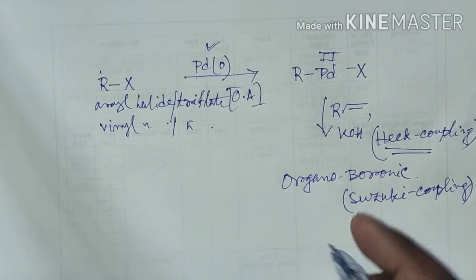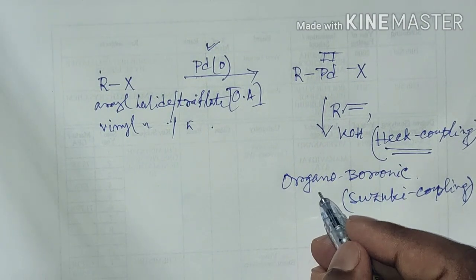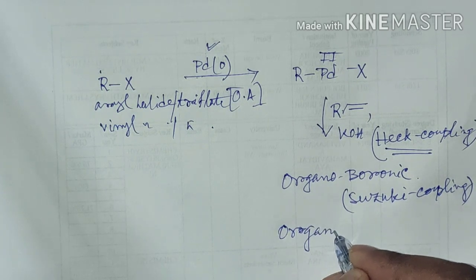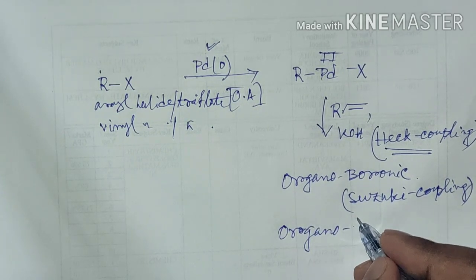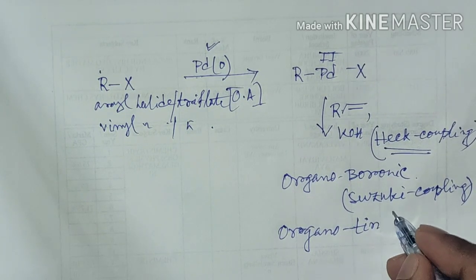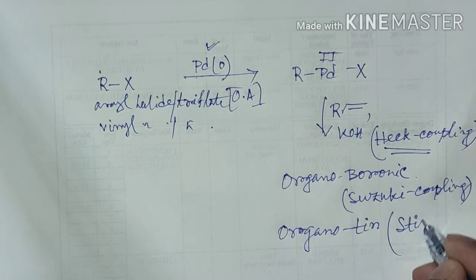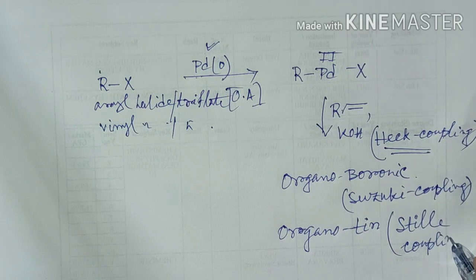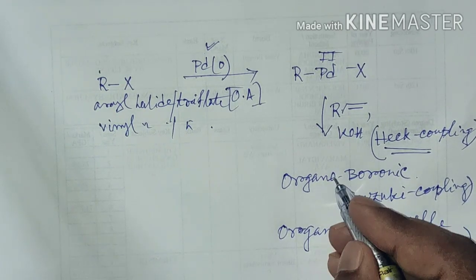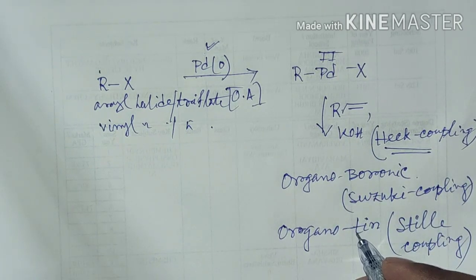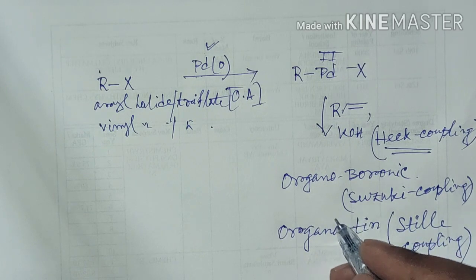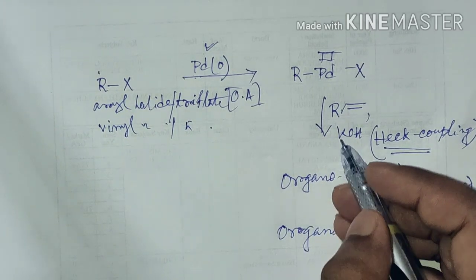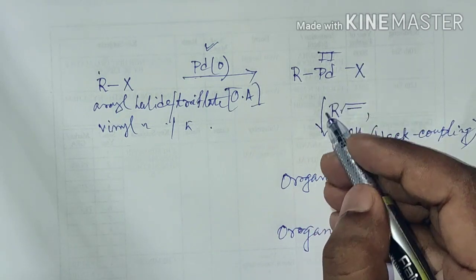On the other hand, if the reacting partner is an organotin or organostannane compound, then the coupling reaction is known as Stille coupling. From this organoboron or organotin compound, there will be transfer of an organic group to the palladium center.